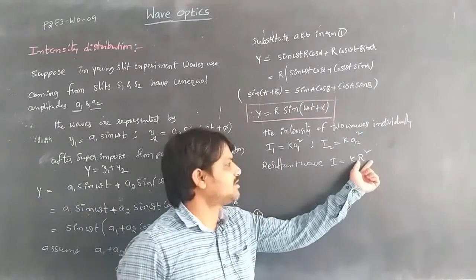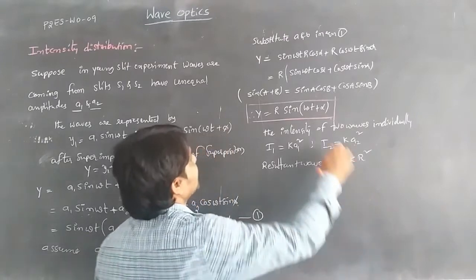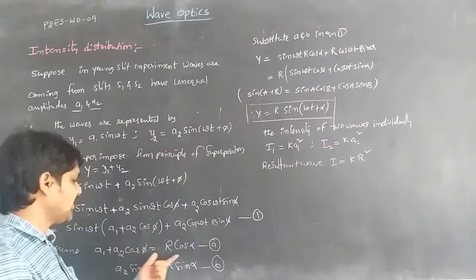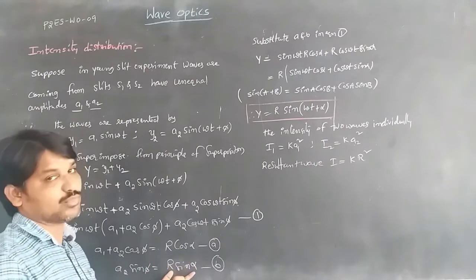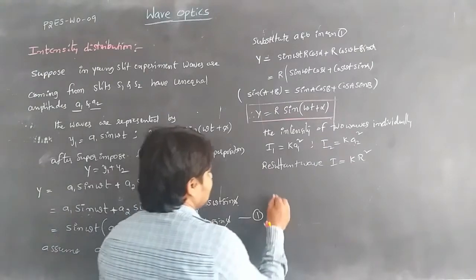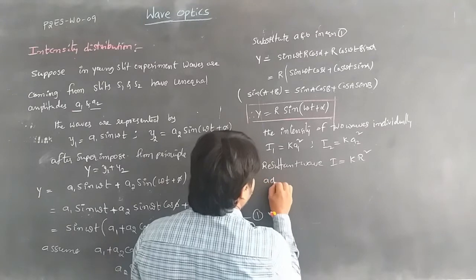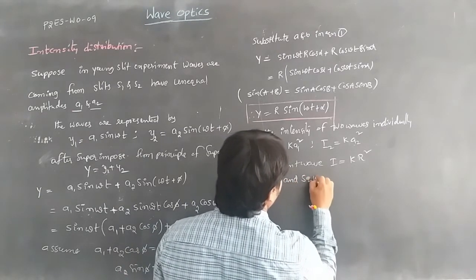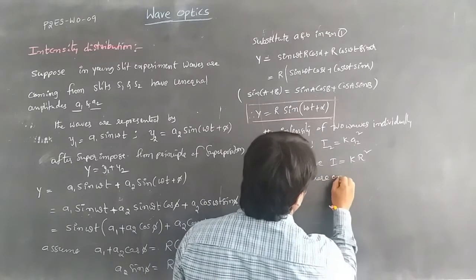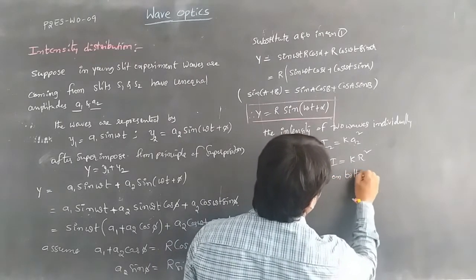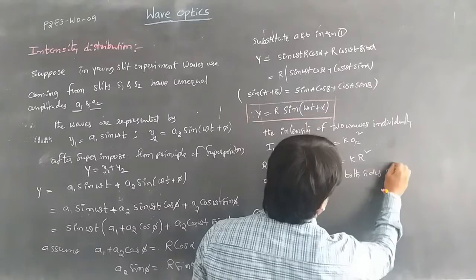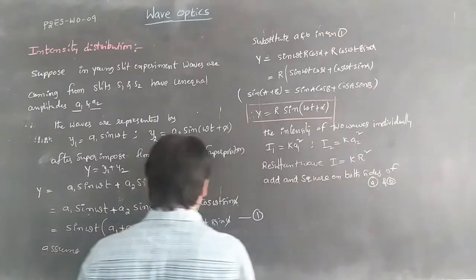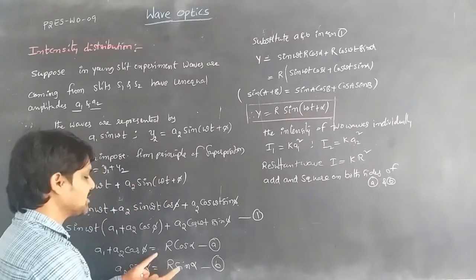So now we should find out what r square is. For r square, we have the values r cos alpha and r sin alpha. Whenever we add these a and b equations and square on both sides.